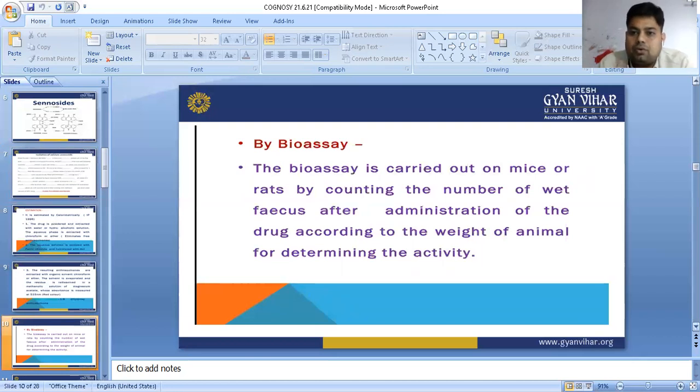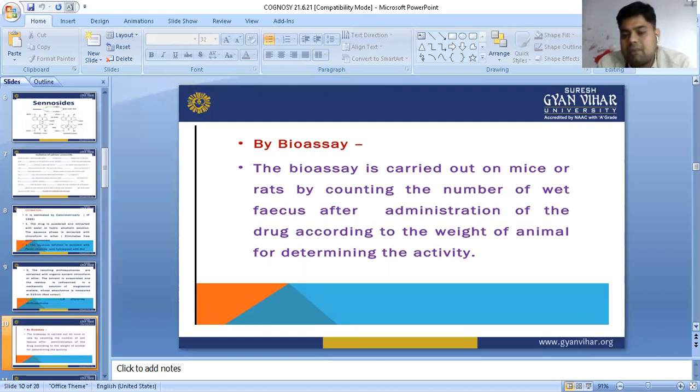First of all, we are going to make four batches of these rats or mice. To two batches we are going to give the standard drug, and to two batches we are going to give the extracted or test drug. In the first batch, we are first going to see the general elimination of feces: what is the timing of general elimination, and how much feces they pass in a day. After that we give the drug, and we see the increased time of elimination of feces in the rat or mice.